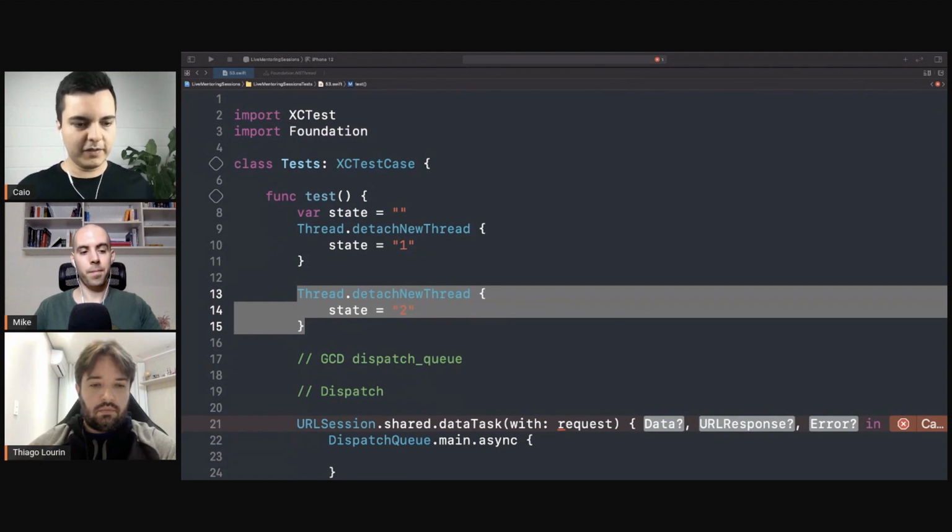Because if two different threads of execution running concurrently try to mutate the same state, you will have runtime errors, runtime issues. You cannot change the same state at the same time. Your app will crash. It's not allowed. It will corrupt the memory. Thus, your app will crash to preserve the integrity of the system.